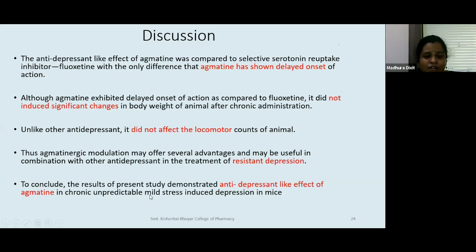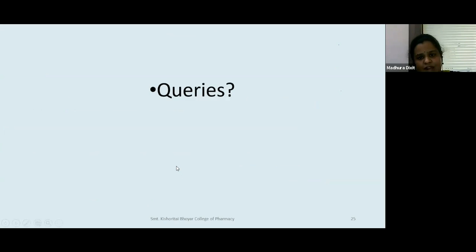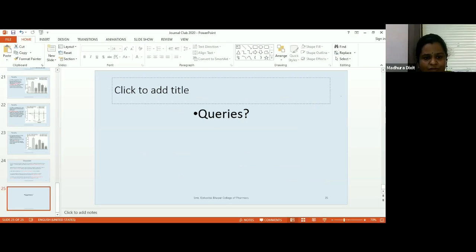So to conclude, the results of the present study demonstrate antidepressant-like effects of agmatine in chronic unpredictable mild stress induced depression in mice. So thank you, and now, with the permission of sir, I am open to queries if there are any.